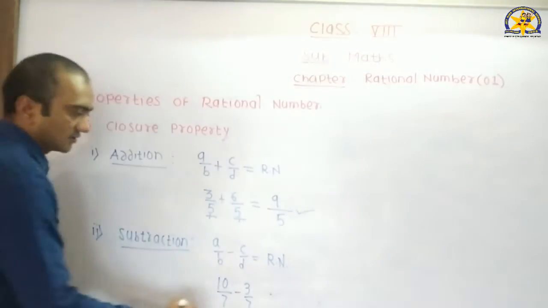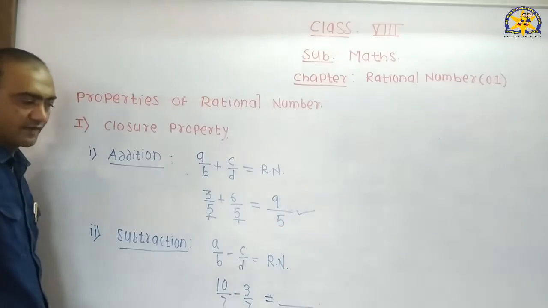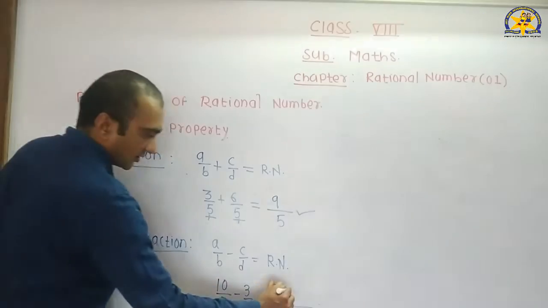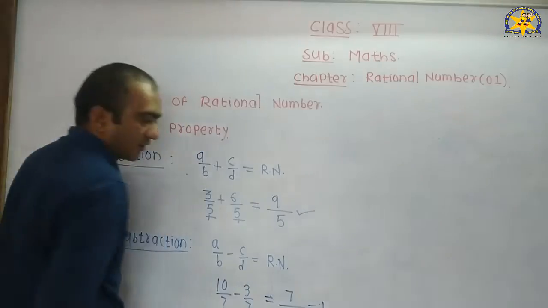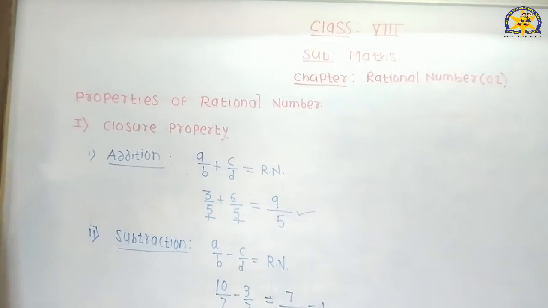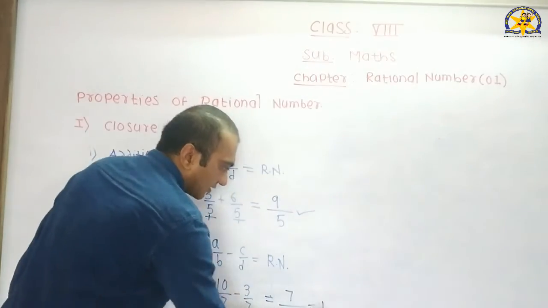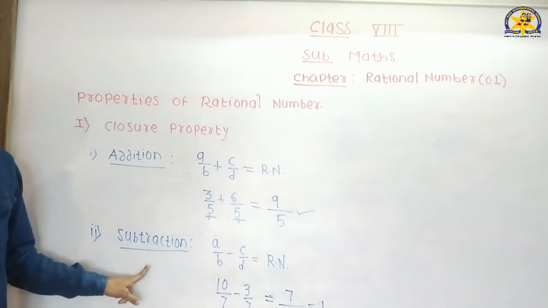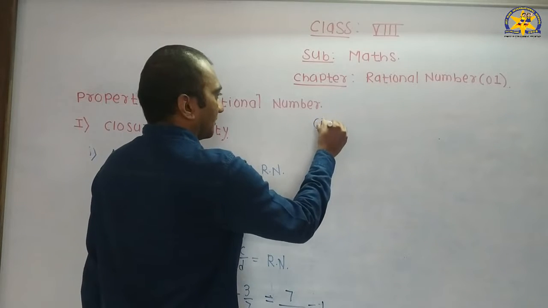Make a subtraction. Denominators are same, so take here 7. Make a subtraction in numerator, 10 minus 3, that is 7. 7 divided by 7 is equal to 1. 1 is also a rational number. Why is 1 a rational number? Because we can write 1 as 1 by 1. After subtraction, third, we have to study it for multiplication.